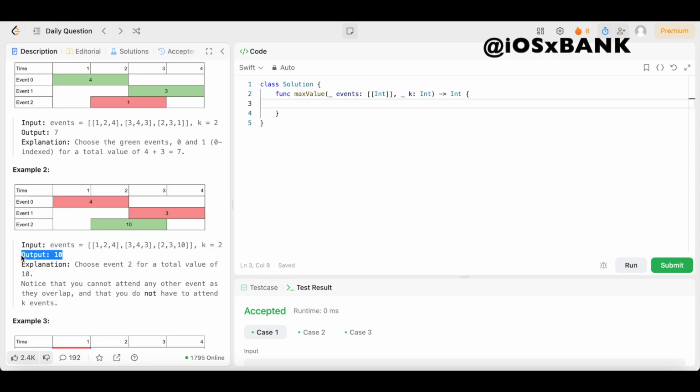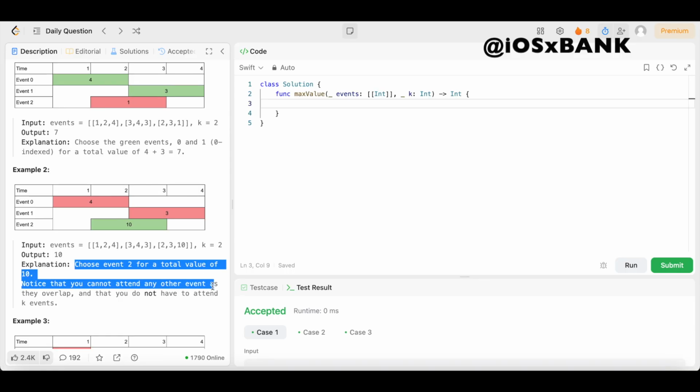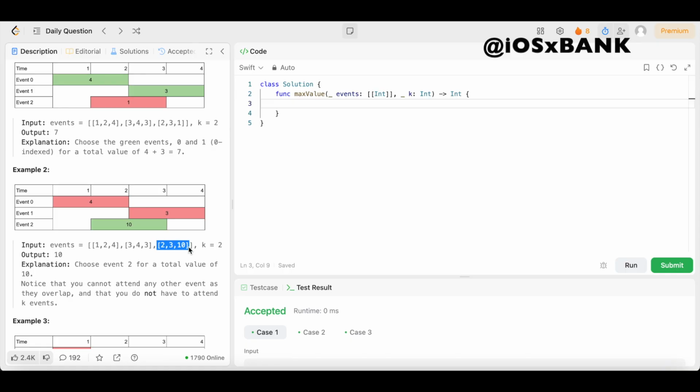This time the output is 10. Explanation says choose event 2 for a total value of 10. Notice that you cannot attend any other event as they overlap, and that you do not have to attend k events. So in this case, as you can see, this event right here starts on day 2, ends on day 3, right? As you can see in the graph, it starts right here, the beginning of day 2, and ends right here at the end of day 3, right? And it gives us 10 value points.